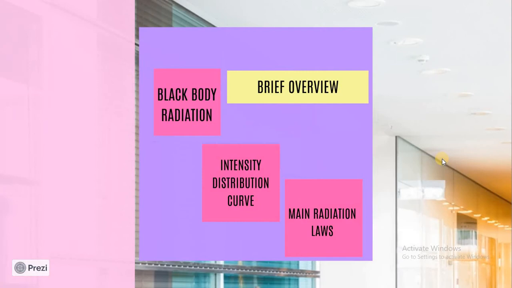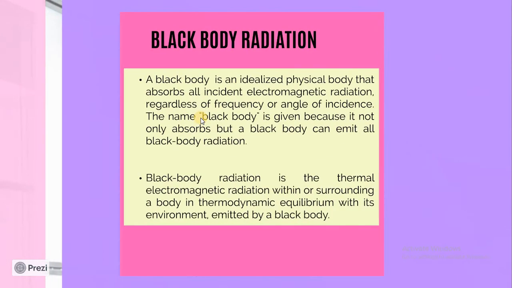We'll quickly go through a brief overview of what black body radiation is and what its laws are. We are aware that a black body is an idealized physical body that absorbs all types of electromagnetic radiation regardless of frequency or angle of incidence. It is named black body because not only does it absorb the radiation, but in a heated state it can also emit all sorts of black body radiation.